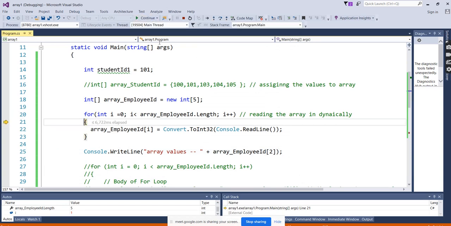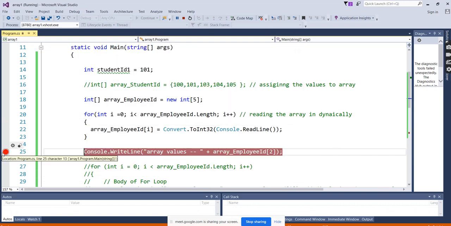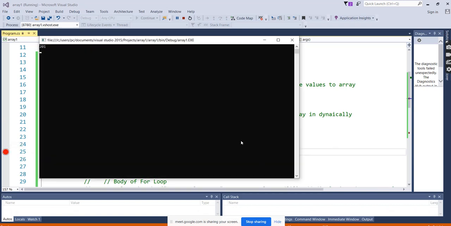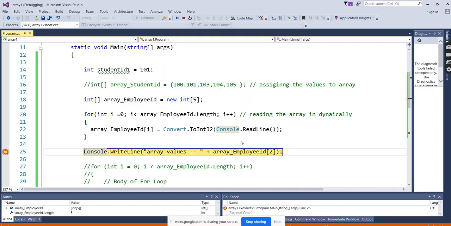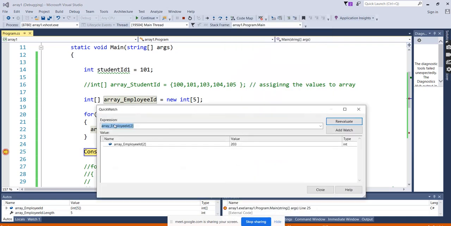I'm removing the index for this for a while. I am keeping this here. Okay. So is it possible we took the for loop? Just select this part, right click and choose quick watch. It's showing the array with the index of 2, and the value is 203.